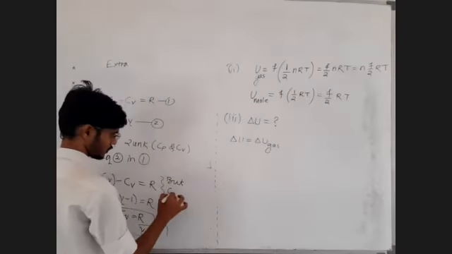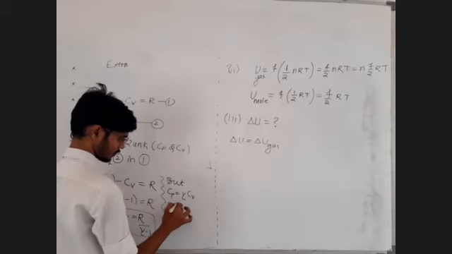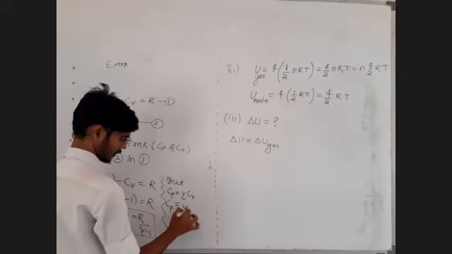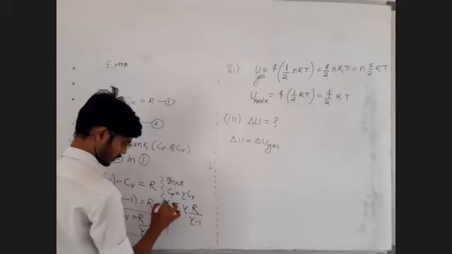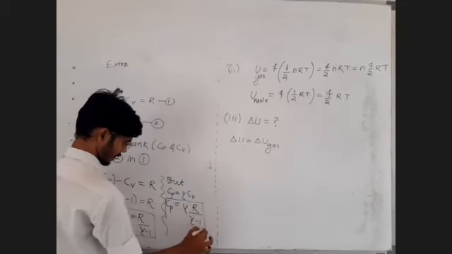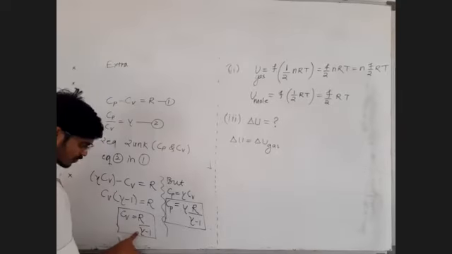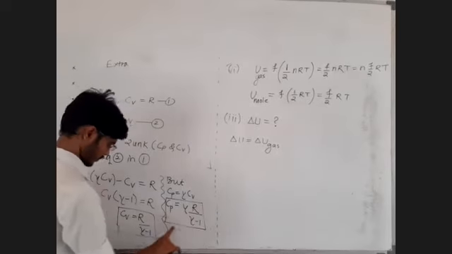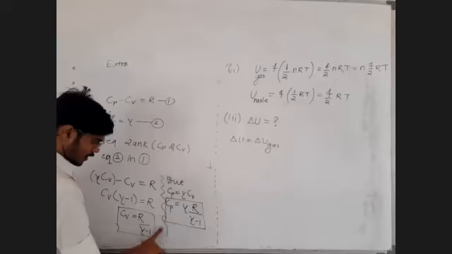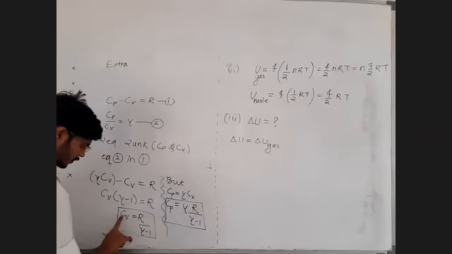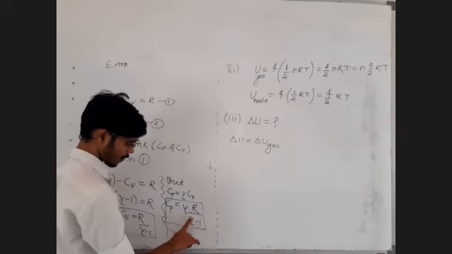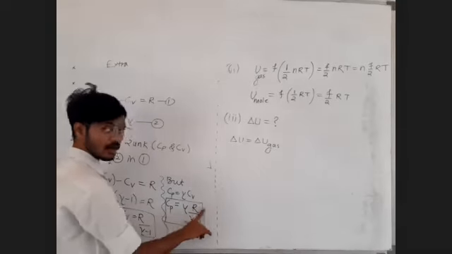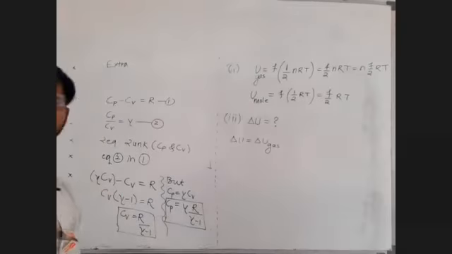But we know CP is equal to gamma into CV. What is CV? CV is R upon gamma minus 1. So what is the CP formula? Gamma R upon gamma minus 1. CP is R upon gamma minus 1 and CV, sorry, my mistake. CV is R upon gamma minus 1. CP is gamma R upon gamma minus 1. Is that clear?